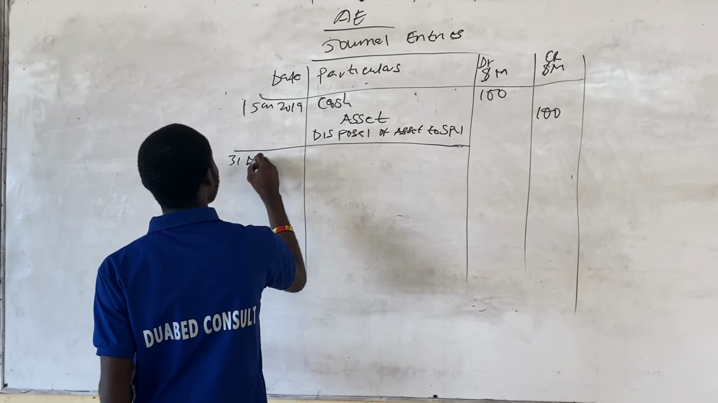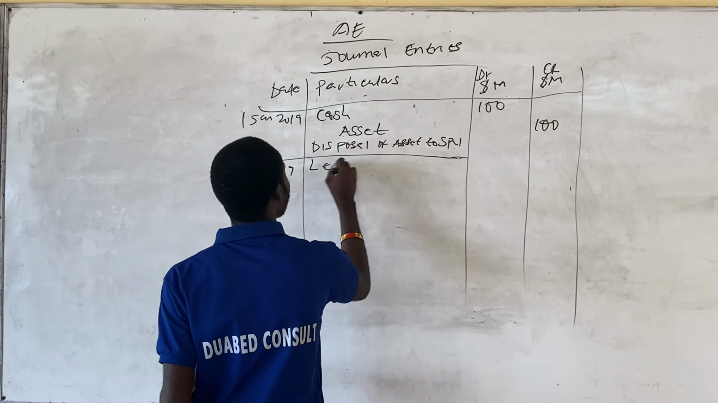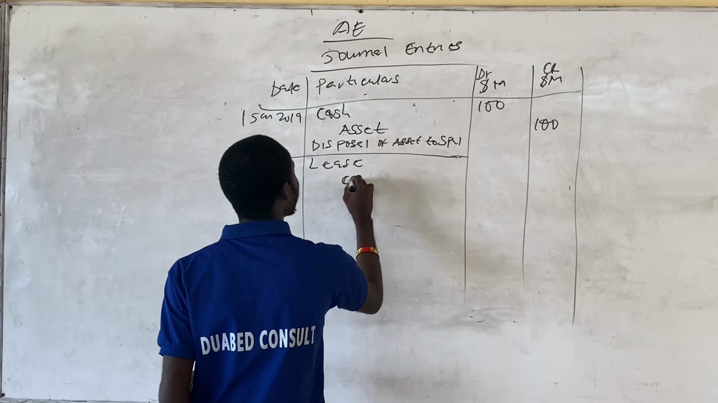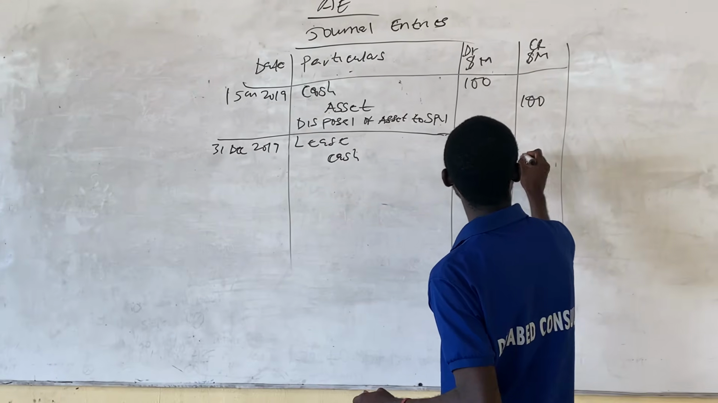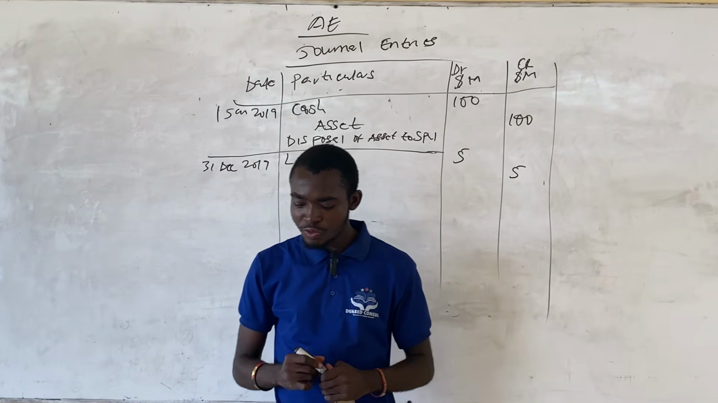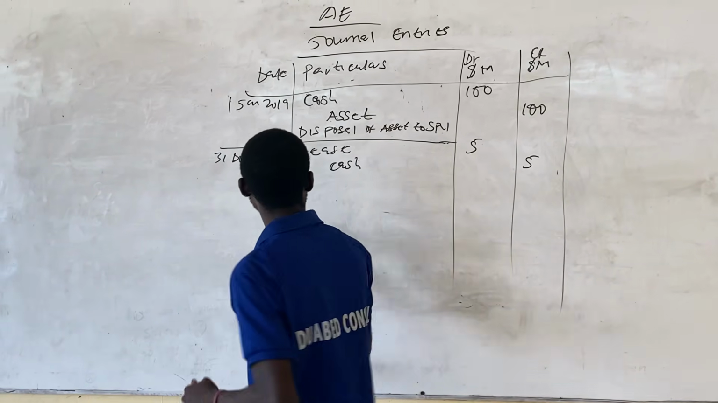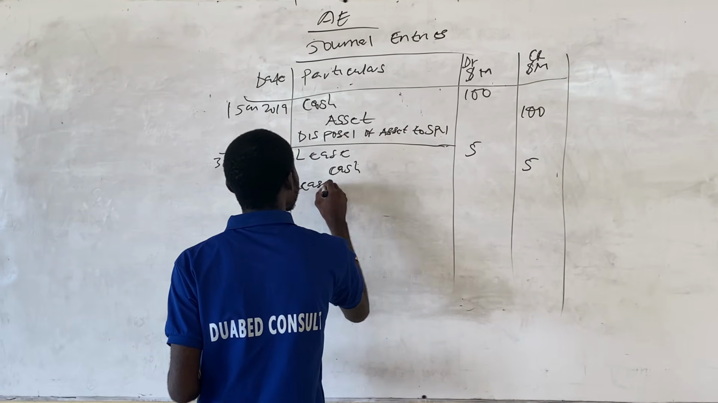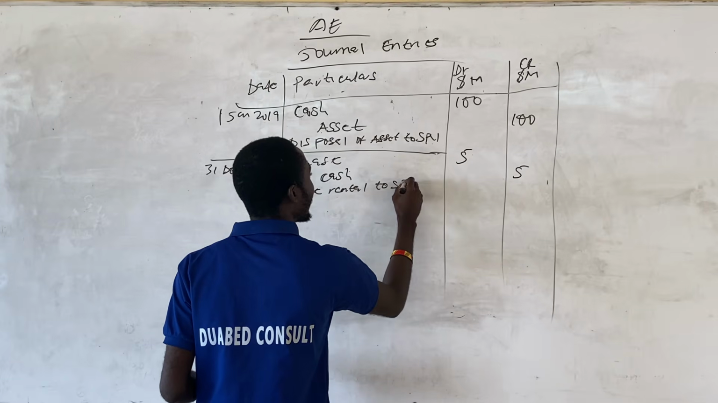So 31st December 2019, we have lease and then cash. You debit lease 5 and then credit cash 5. And then the narration will be lease rentals to SPV.